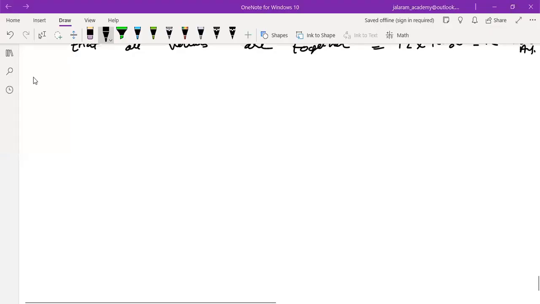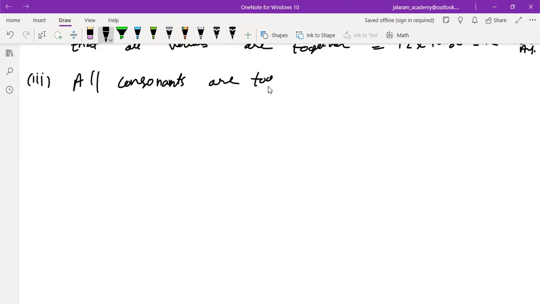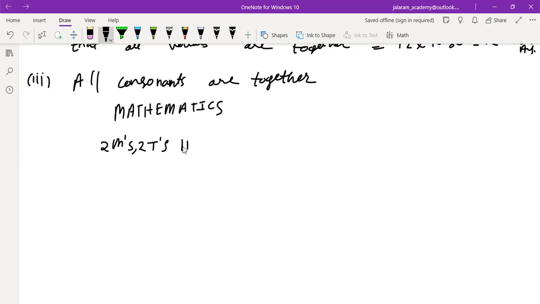The third part: all consonants together. How many consonants are there in the word mathematics? M, T, H, M, T, C, S. 2 M's, 2 T's. Then H, C, S. So there are 7 consonants in all.